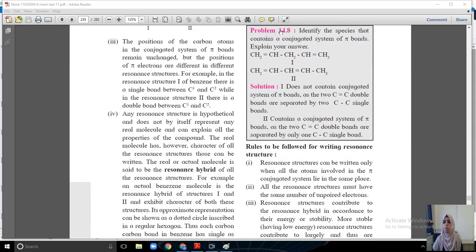Yes. Now identify the species that contains a conjugated system of pi bonds and explain your answer. So structure 1, CH2 CH2, contains all sigma bonds. Okay, these two are sigma bonds, and this is 1 sigma and 1 pi. This is also 1 sigma and 1 pi. Yes. So in an alkene it is a double bond. One bond is a sigma bond and the other one is a pi bond. Here you can see what it is. Both the structures are the same, yes or no?